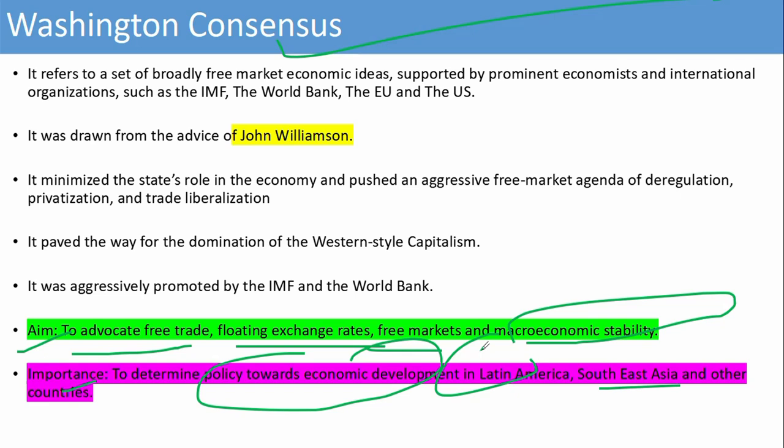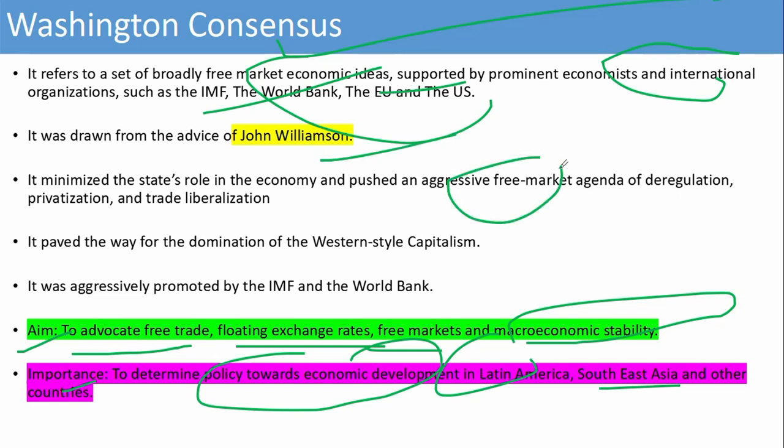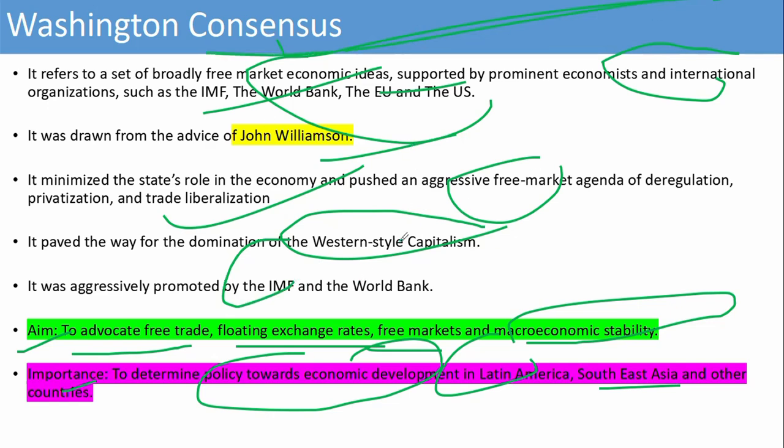This broadly refers to the market economy ideas supported by the IMF, World Bank, European Union and other prominent economic and international organizations. It was advised by John Williamson and pushed an aggressive free market agenda of deregulation, privatization and liberalization. This is dominant in Western-style capitalism. I have already discussed the IMF and World Bank. The Washington Consensus gives 10 principles.